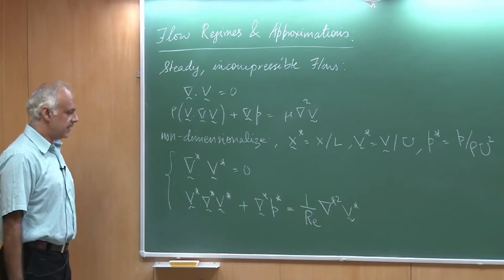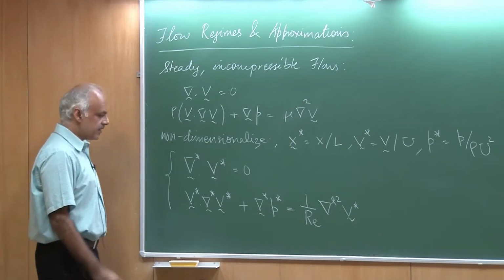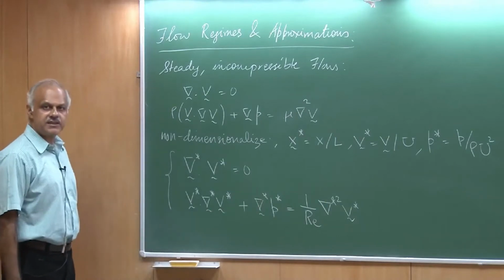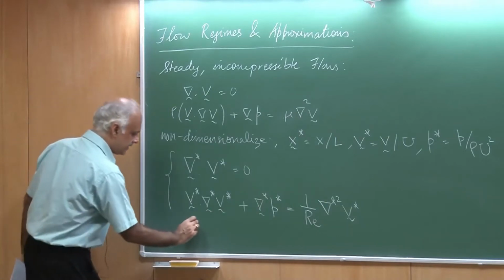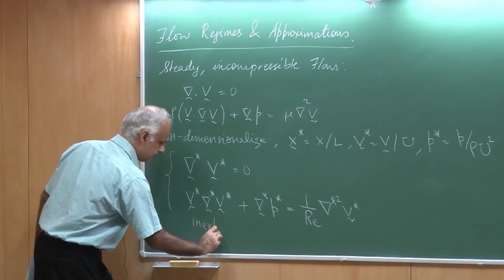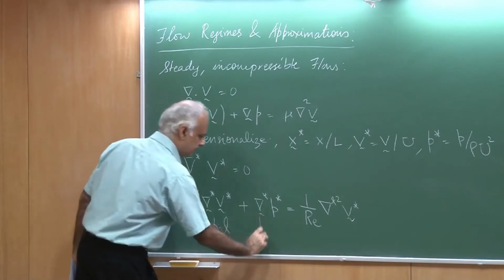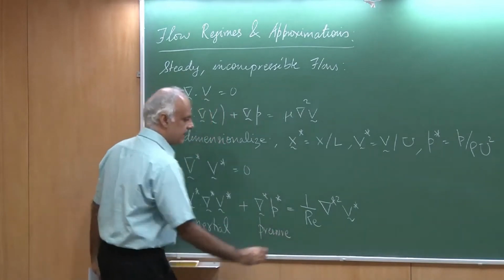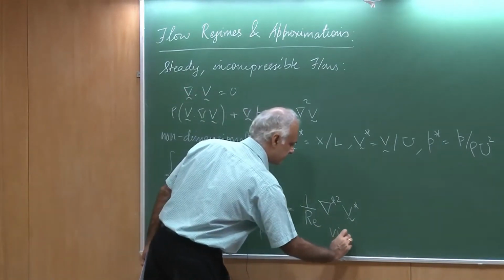A comment that we made is that there are three competing terms in this equation. This is inertial term, this is because of the pressure gradient. So, let me just call it a pressure term, and this is viscous.